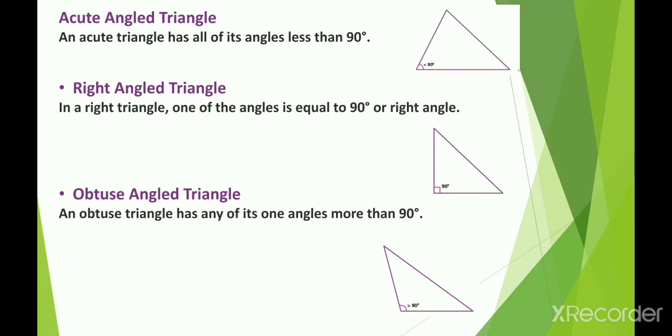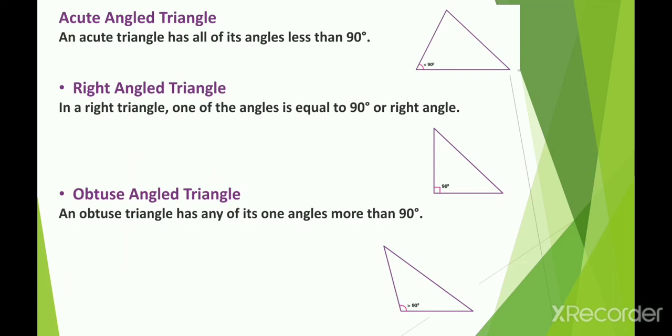In a right angle triangle, one of the angles is equal to 90 degrees, or a right angle. You can easily identify an acute angle triangle or a right angle triangle by just seeing or measuring their angles. If all three angles are less than 90, it is an acute angle triangle, and if one of the angles is 90 degrees, then it is known as a right angle triangle.